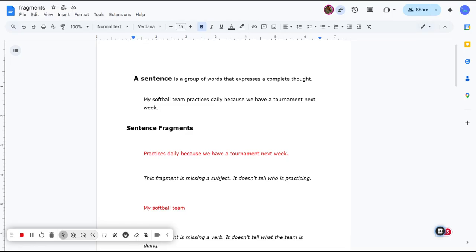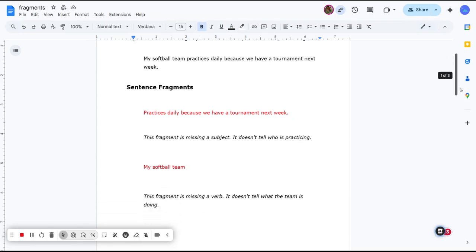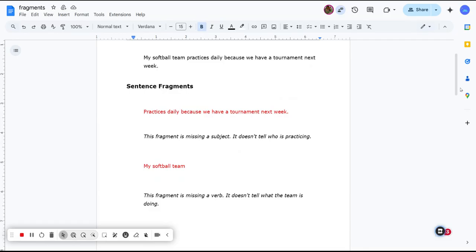So in red, we see a sentence fragment. Practices daily because we have a tournament next week. We don't know who does it. It's missing your subject. It doesn't tell us who's practicing. My softball team also is a fragment because we don't know what they're doing. It's missing the verb. You need both together to have a complete sentence.